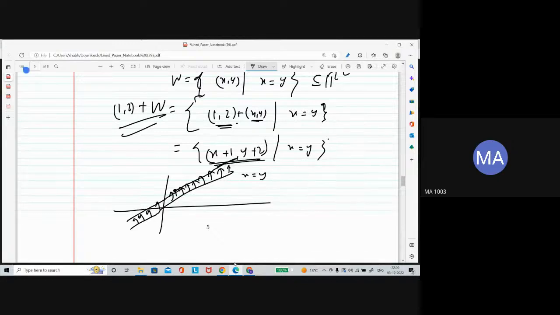So actually what is affine? An affine subspace is when you have a subspace and you add a vector to it. So you shifted that subspace by some distance. These are the affine subspaces. So actually this line is affine.